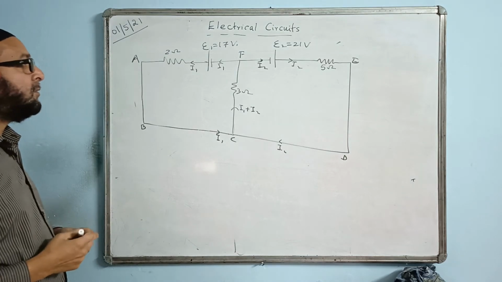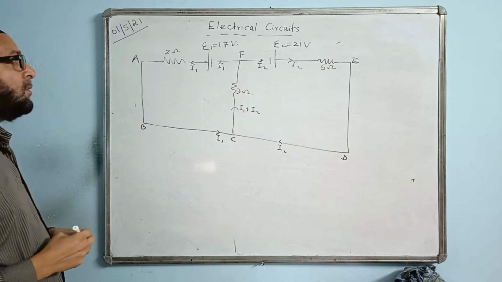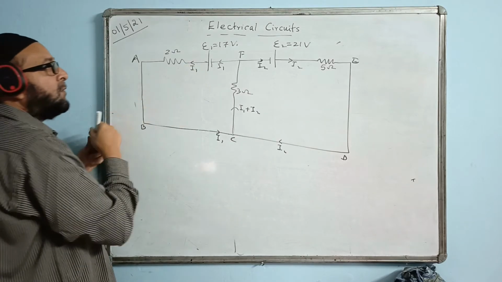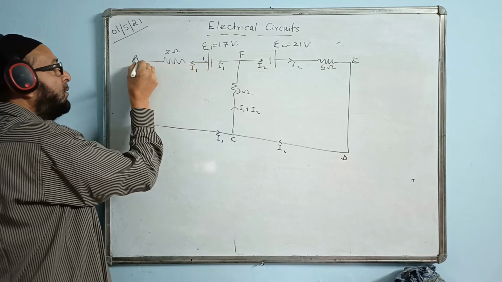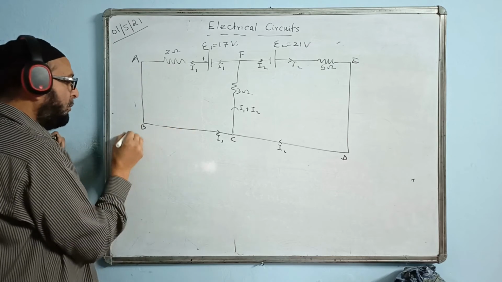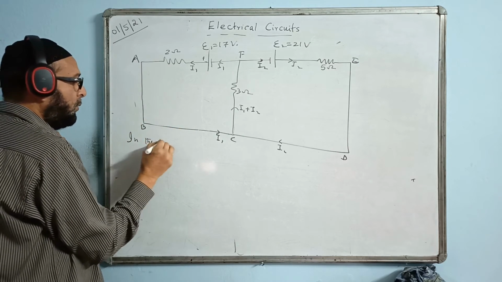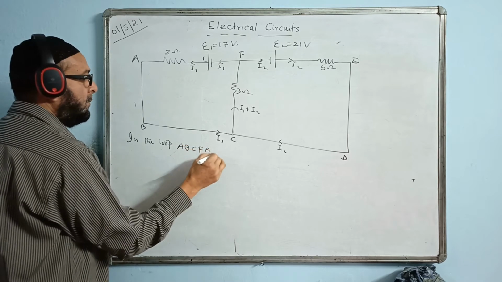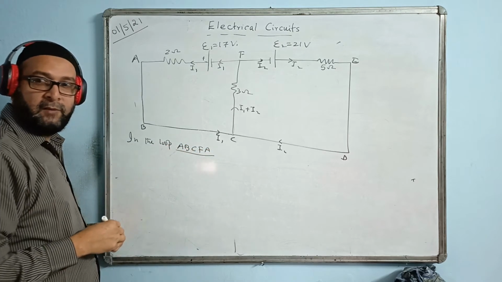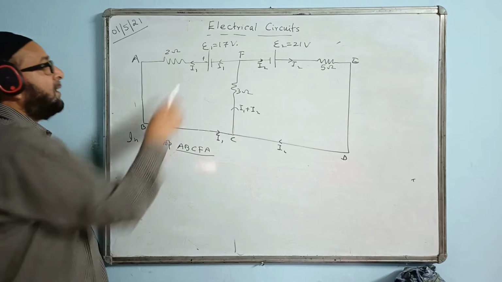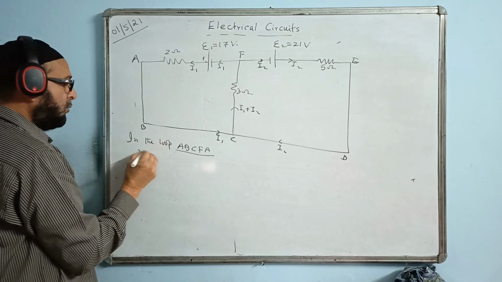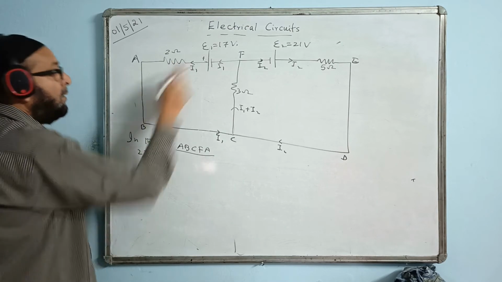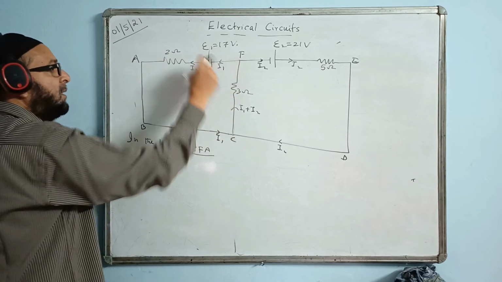Now you can try it out. When a cell is given, start from the positive side and take the network from this side. You can name the loop A, B, C, F, A. How do you take I1 into this? Directly you write 2I1, all in the same direction.